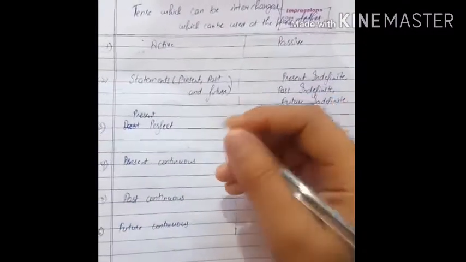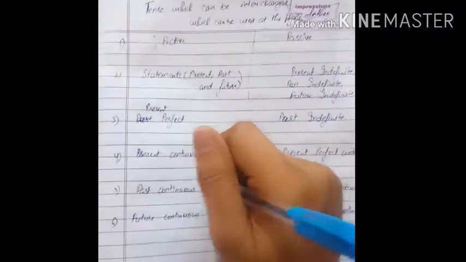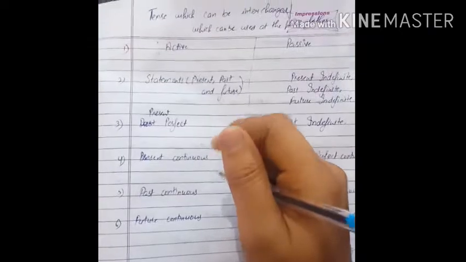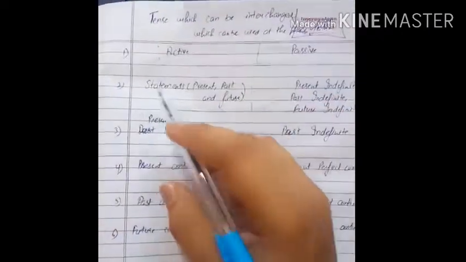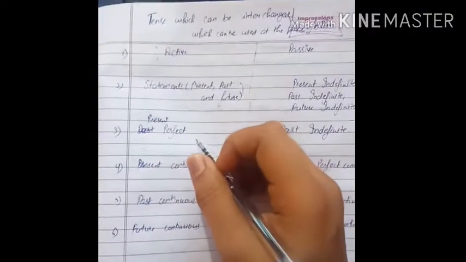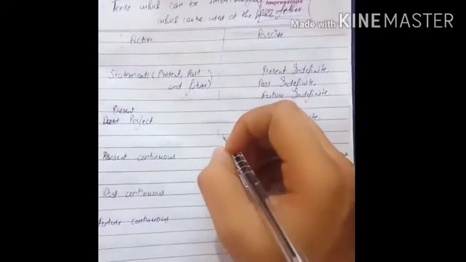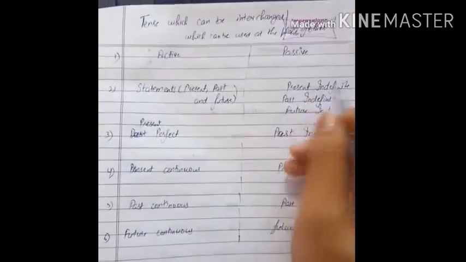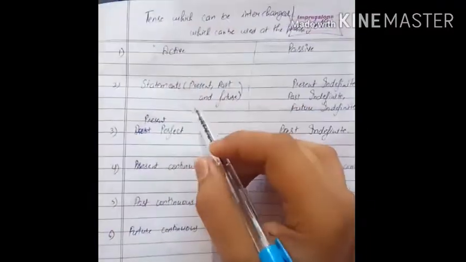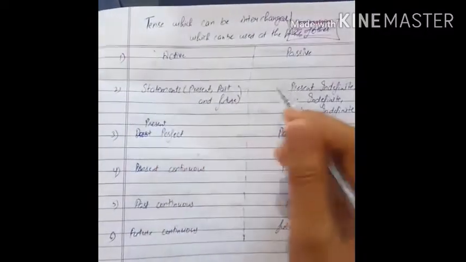For example, if we want to say I am a student, in the statement we say I am a student, but in the present indefinite we can say I study. Both sentences have the same function, but we have changed one into another.